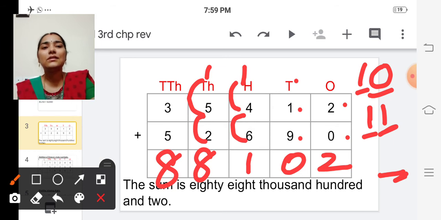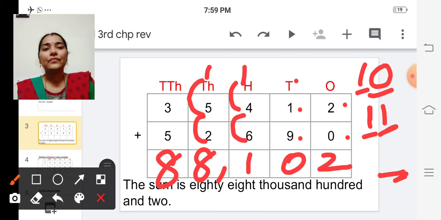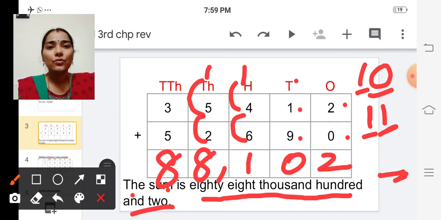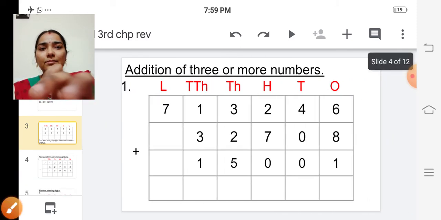So the answer is 88,102. So we have to present the answer in words, isn't it? Like that they have asked. So the sum is 88,102. Is it clear, children? Yes. Shall we move on to the next problem?